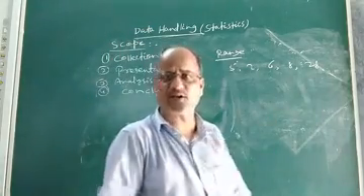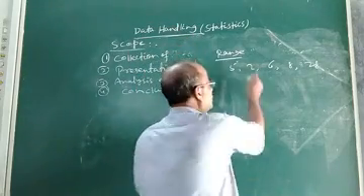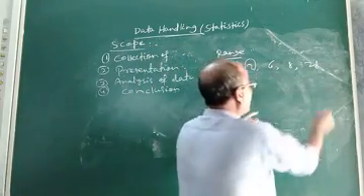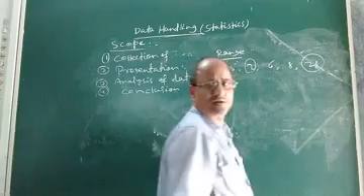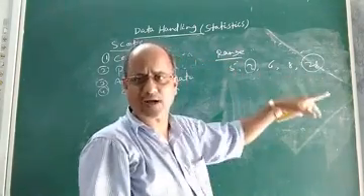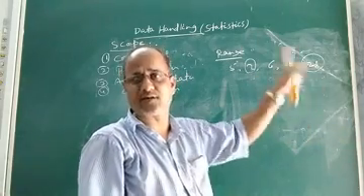Now in this distribution, which is the lowest score? 2. Which is the highest score or observation? 28. If you take the difference of these two, the lowest score and the highest score, it gives you the range of the distribution.